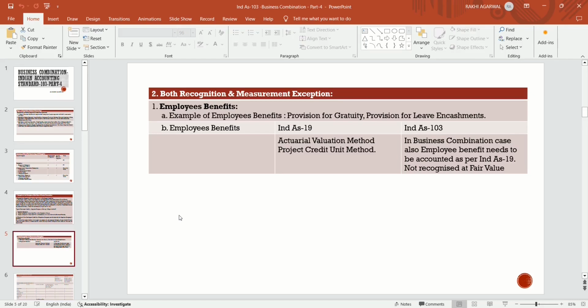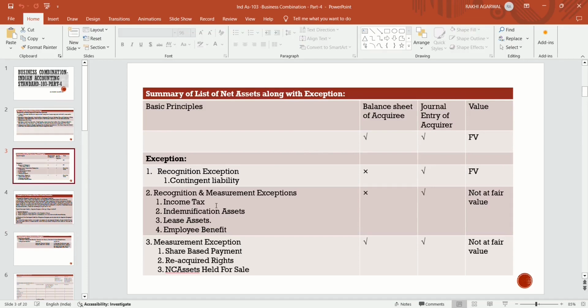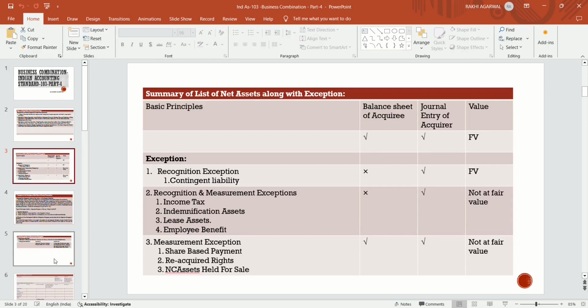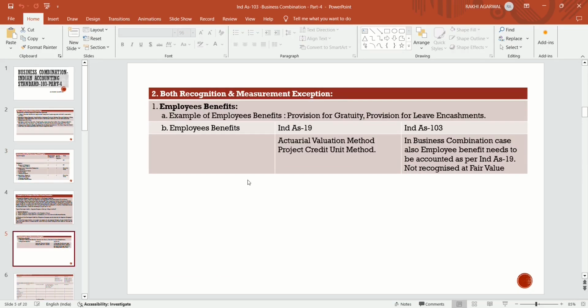Now we will discuss the recognition and measurement exceptions. There are four types of recognition and measurement exceptions: income tax, employee benefits, lease and indemnification. Examples of employee benefits are provisions for gratuity and provisions for leave encashment. These are the examples of employee benefits, and for that Ind AS 19 is there.